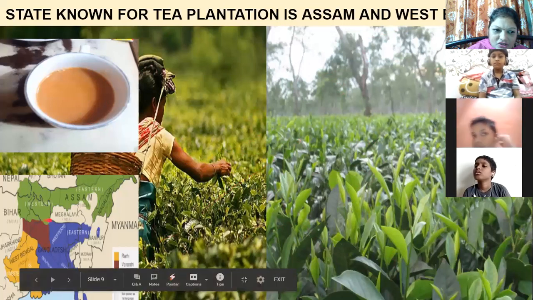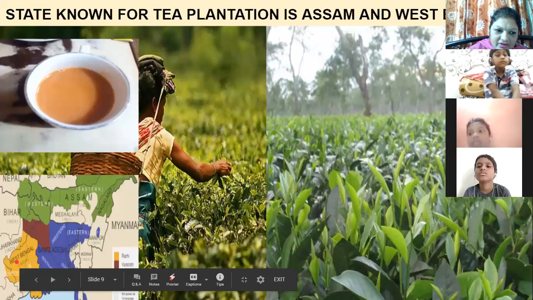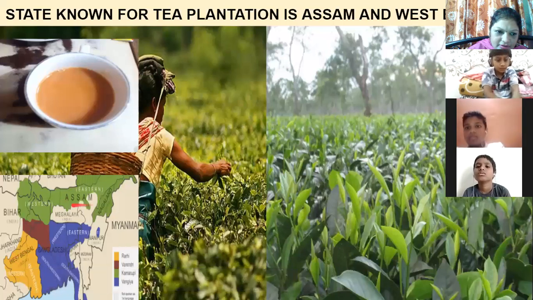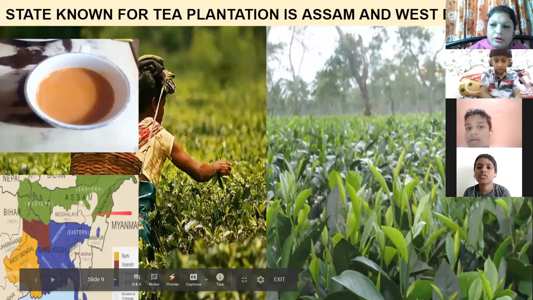And here I am just showing you the location from where we are getting it. See this West Bengal? This is West Bengal. So tea production is there in West Bengal and Assam here. Okay. So these are the two major states producing tea.